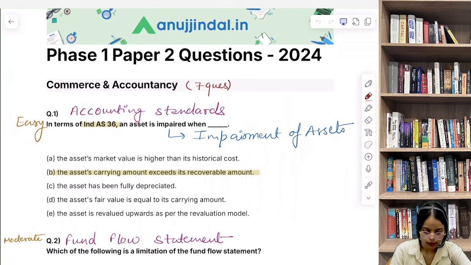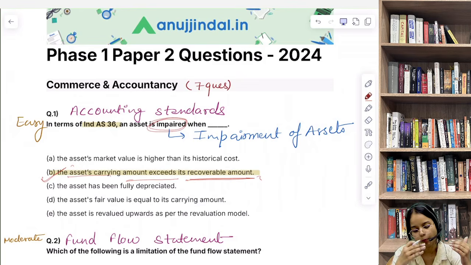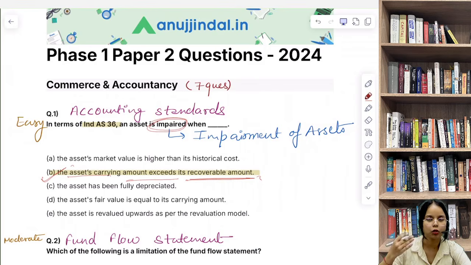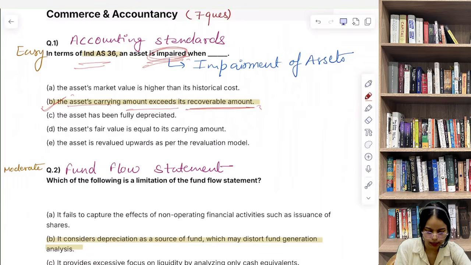So the correct answer here is B. The asset's carrying amount exceeds its recoverable amount. So here SEBI is testing, क्या टेस्ट कर रहा है? If you know the definition of impairment. So when the book value of an asset becomes higher than what you can actually recover from it, either by using that asset or selling that asset, it's said to be impaired. Impaired उसे तब कहा जाता है. So this is exactly what Ind AS 36 emphasizes. Emphasize करता है.